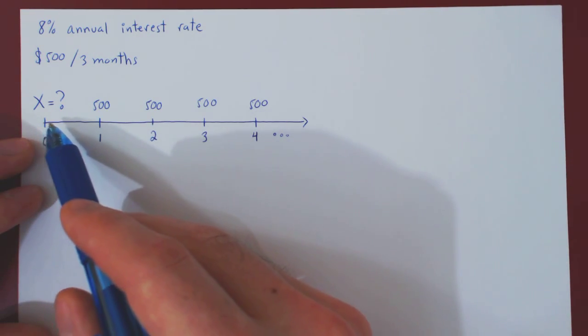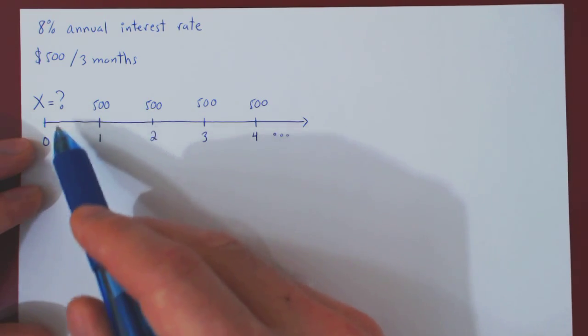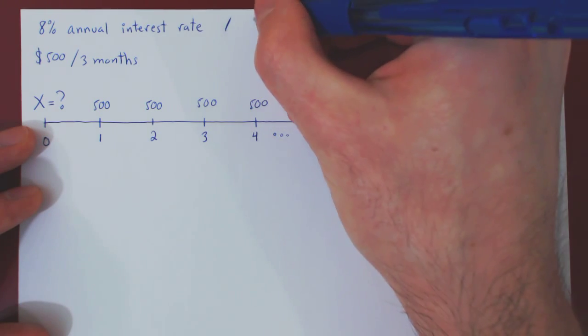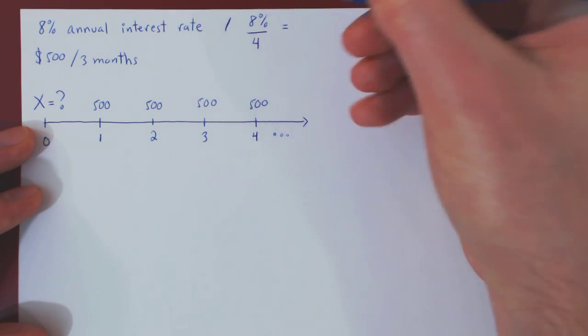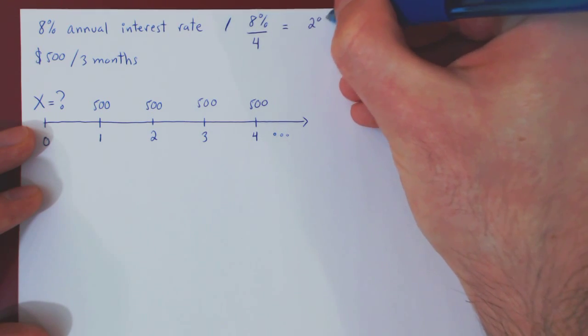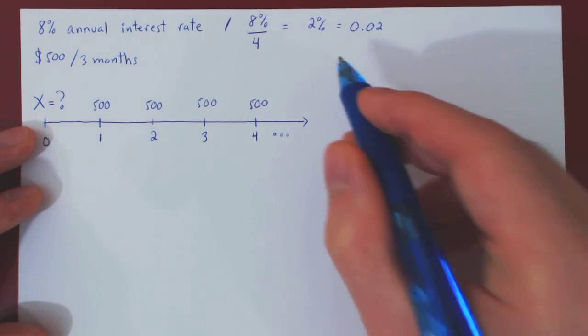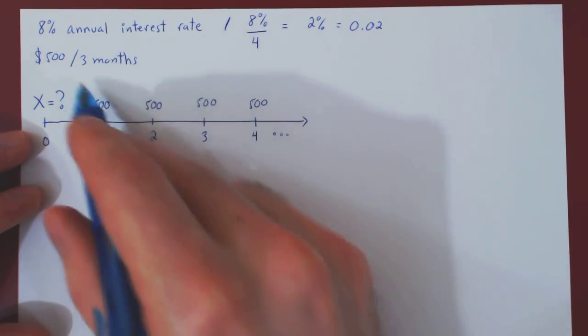So if money grows by 8% for 1 year, for a quarter of 1 year, it will grow by 2%. 8% over 4, of course, is 2%. If you prefer, 0.02. So this is now the growth rate over a period of 3 months, which is what we're after.